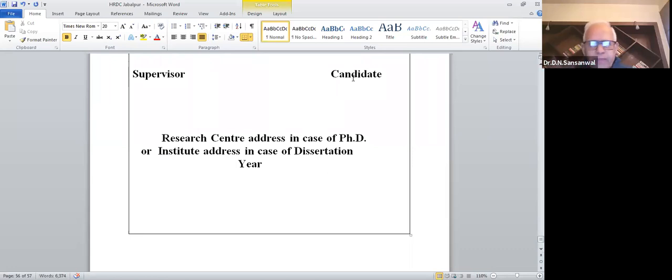But suppose in your university you do not have a system of getting the signature of the supervisor on the top page, then the same top page is to be reprinted and put as a first page inside. And then on that page, you get a signature. There must be the signature of your supervisor and the signature of your candidate.